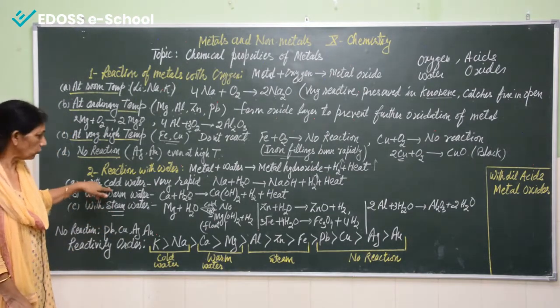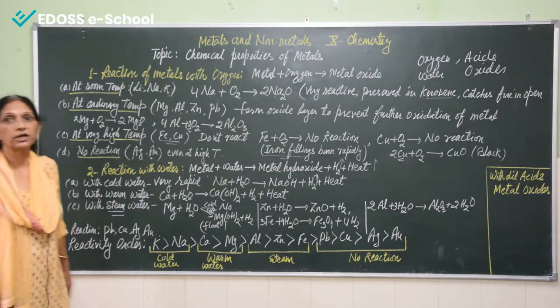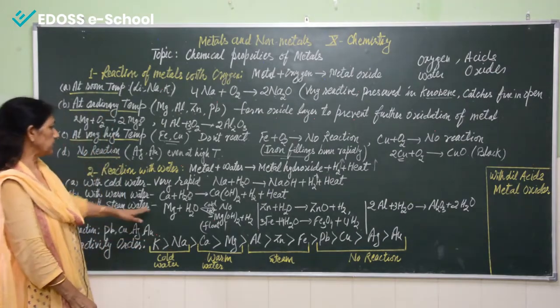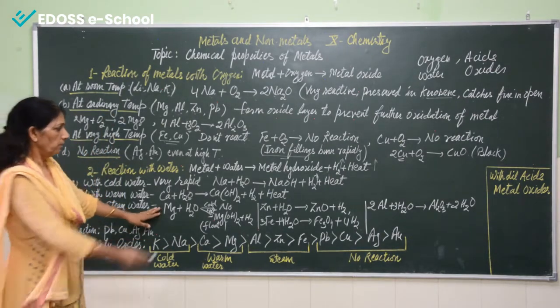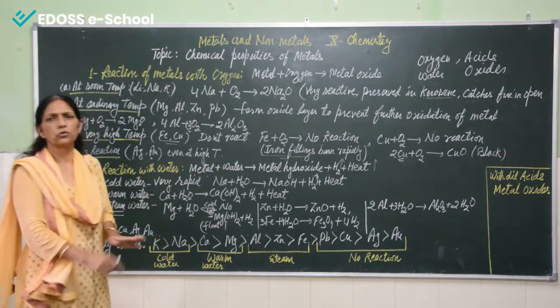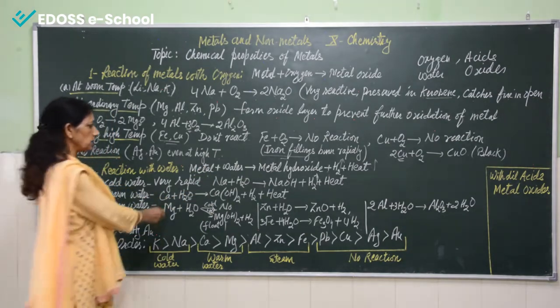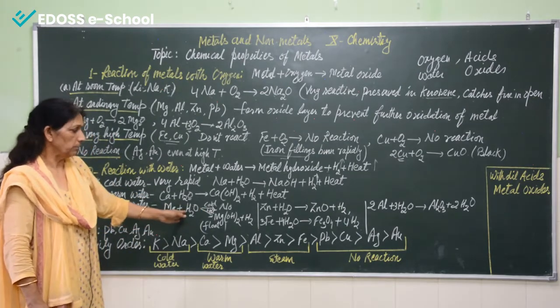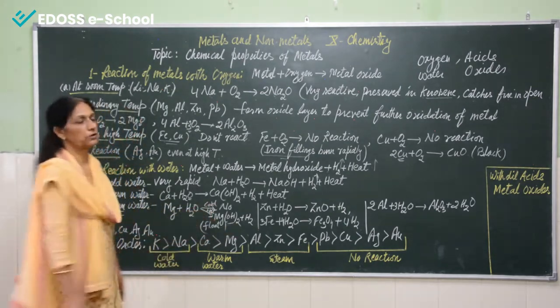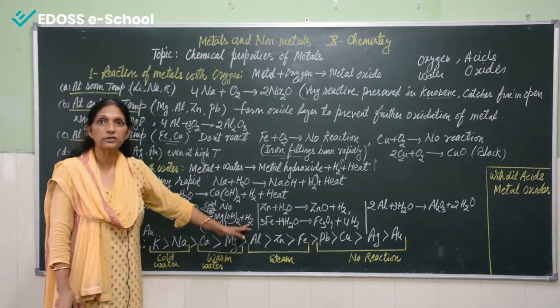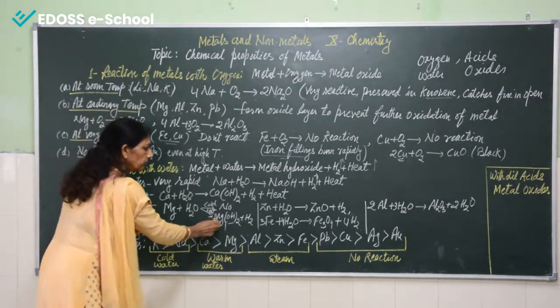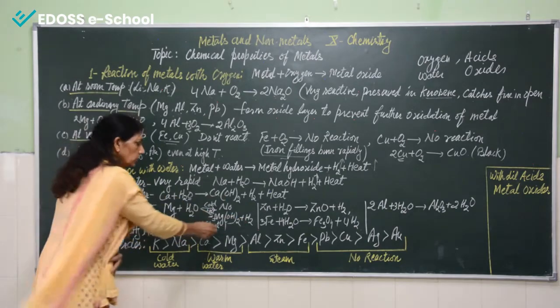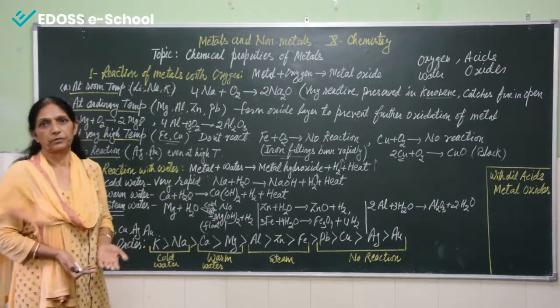Now third, the type of metals which react only with steam. They don't react with cold water or warm water, but they react with steam. Like we can see here, this is magnesium. Magnesium doesn't react with cold water, there is no reaction at all. But if the same magnesium comes in contact with steam, magnesium hydroxide is formed and hydrogen is given out. And because hydrogen gas is formed, this magnesium starts floating on the surface.